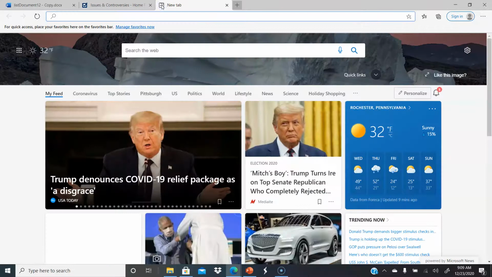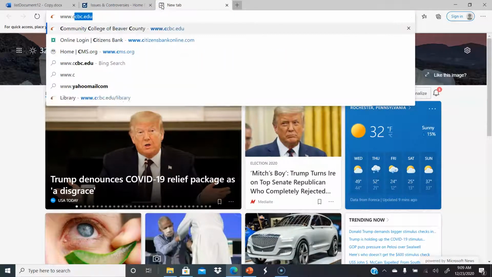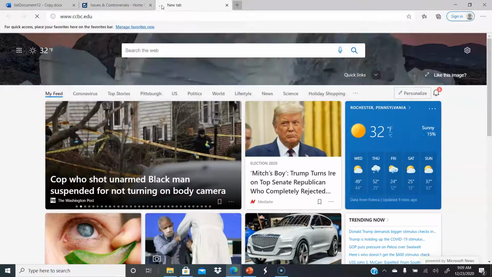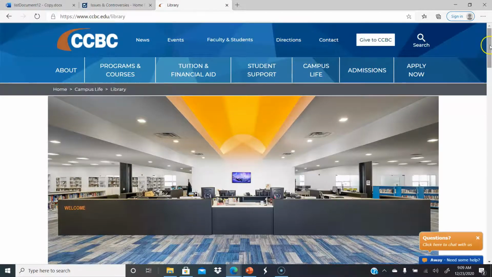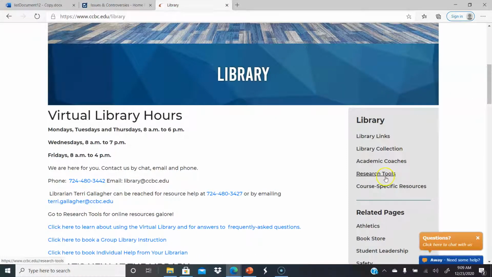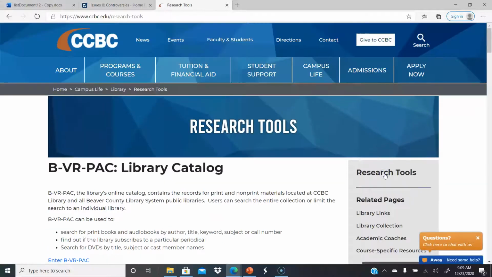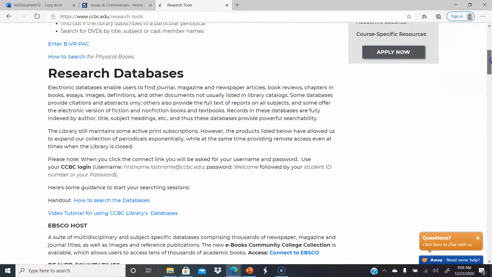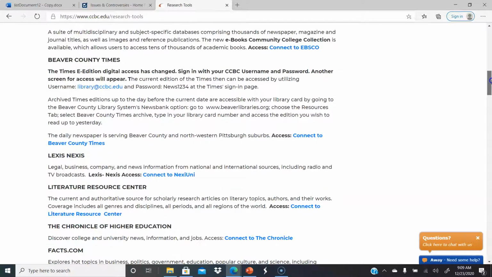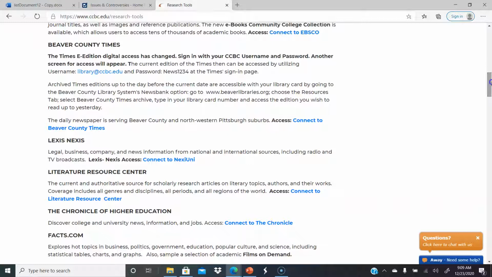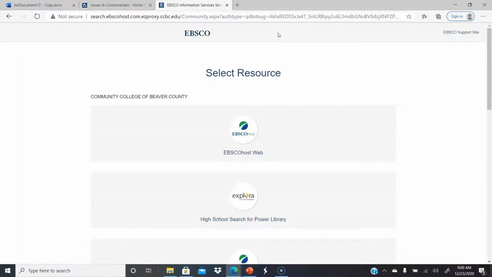So I'm going to go back out again and go into the library like we're going in for the first time, and we're going to do campus life, library, and this time when we go to research tools, instead of going to facts.com, we're going to go into EBSCO, and that's the one that I told you is like the mall with a lot of different databases beneath it. You enter through this top link,